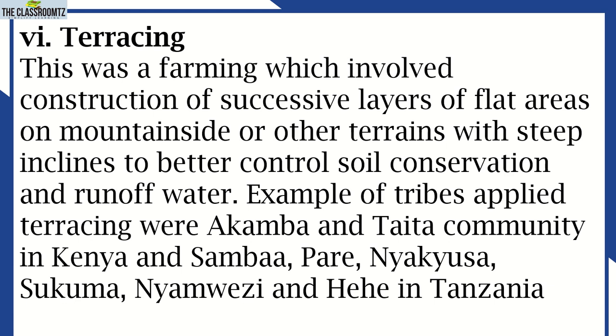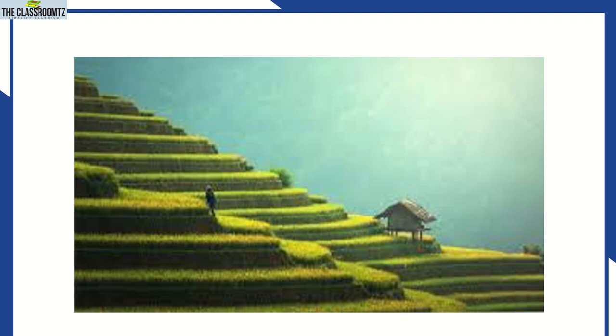Terracing, explained like that, is so difficult to imagine. How are they putting those layers? How are they constructing those edges? But by using pictures, it appears like this. That image shows terracing, and it happened mainly on steep slopes, those areas where there are mountains, so they could not just live watching mountains there. So they found a way how they can use those slopes to plant their crops.